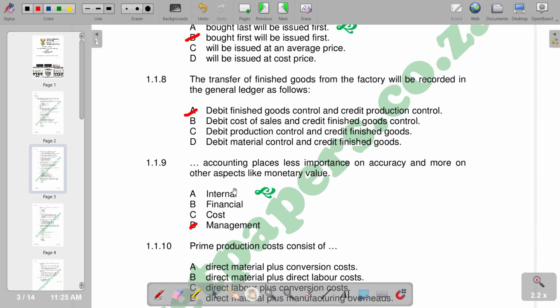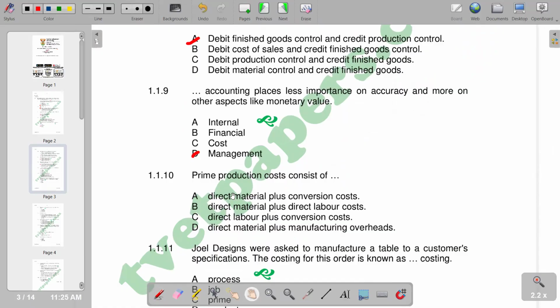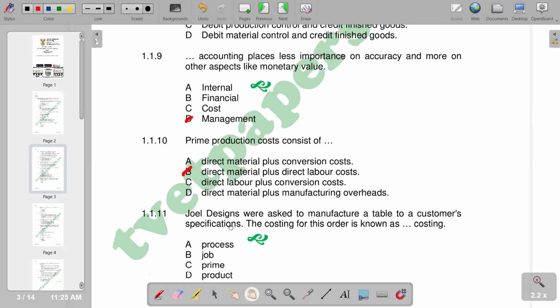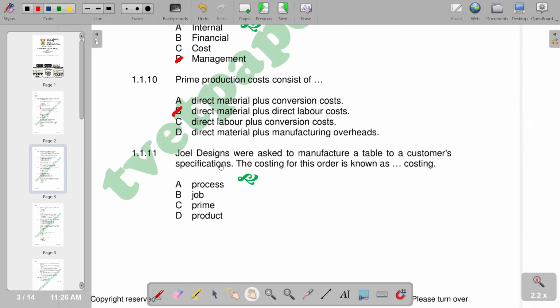Number 10, prime production costs consist of, remember, we are supposed to add our direct material and our direct labor. So this is what we have on B, direct material plus direct labor cost. So we have B. Moving on to number 11. Joel Designs were asked to manufacture a table to a customer's specifications. The costing for this order is known as dash costing. Obviously, this is going to be job costing.